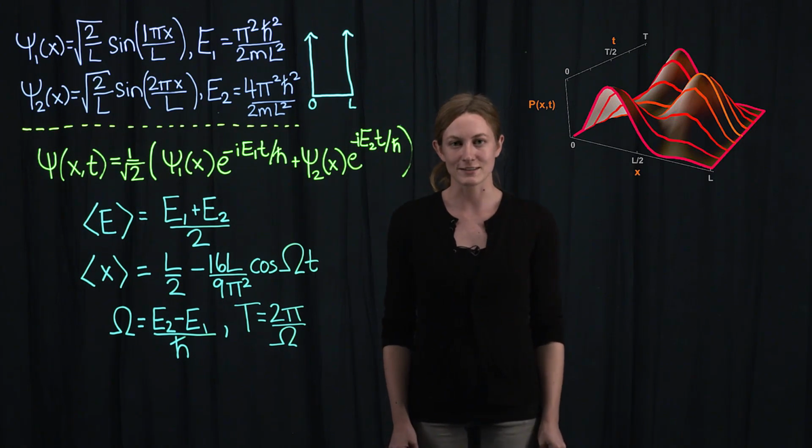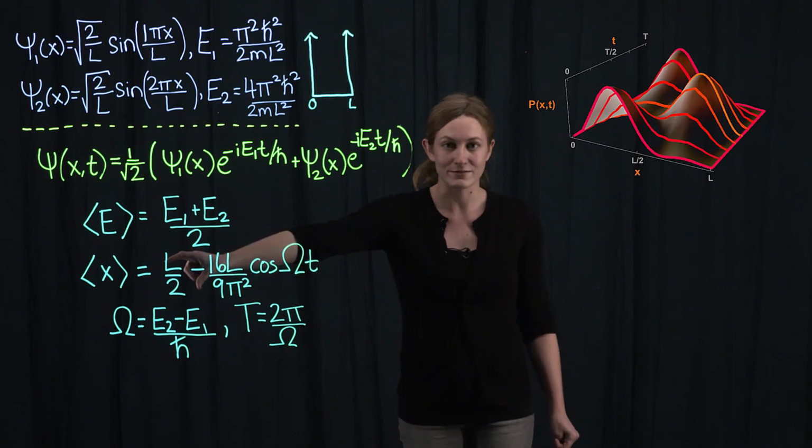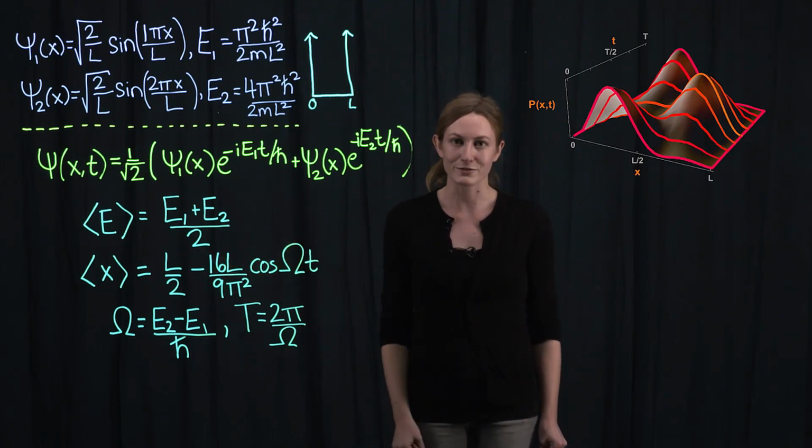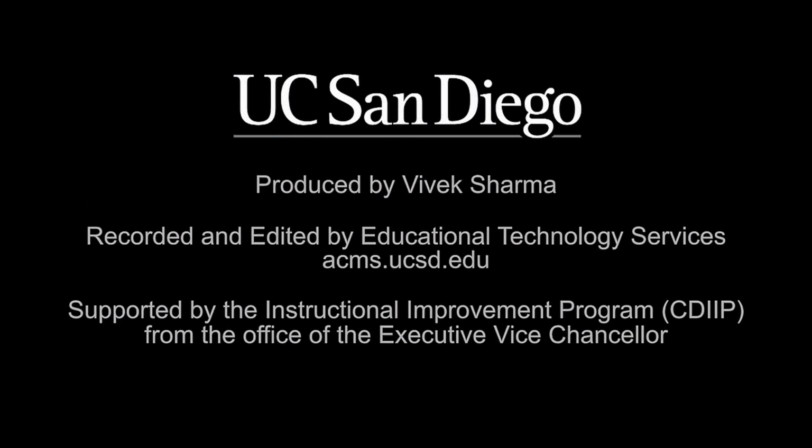This is pretty different than the case of a stationary state in the well, where the average value of the position would just be L/2 for all time. It sloshes back and forth with period T = 2π/ω that we computed in this problem. The most probable place the